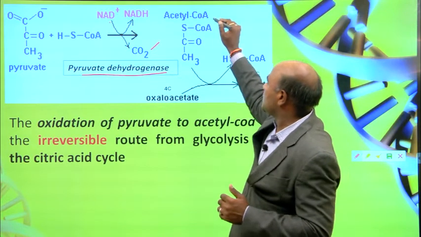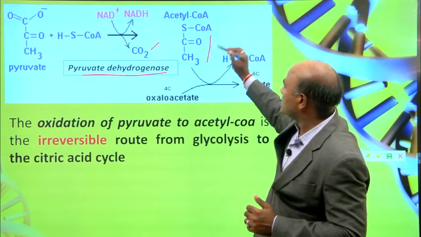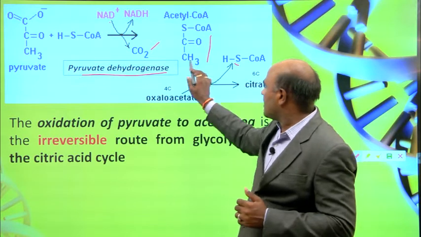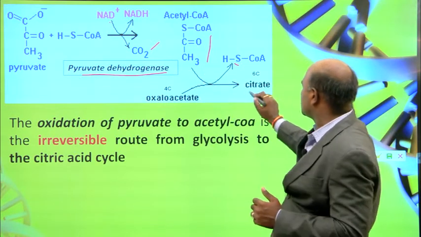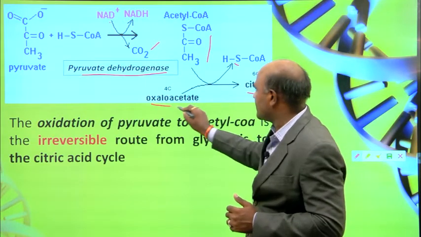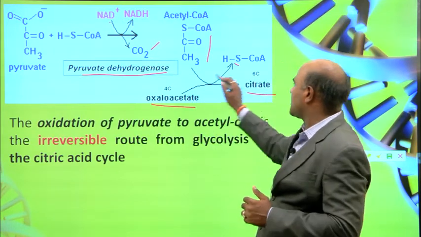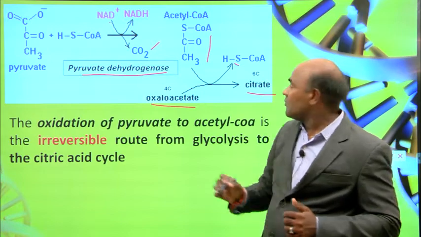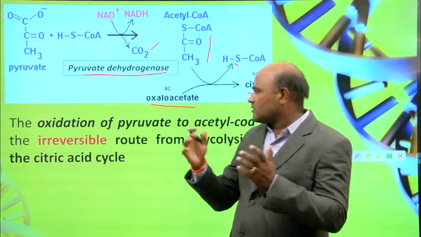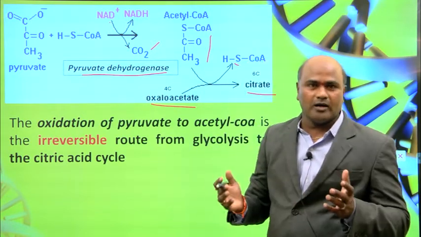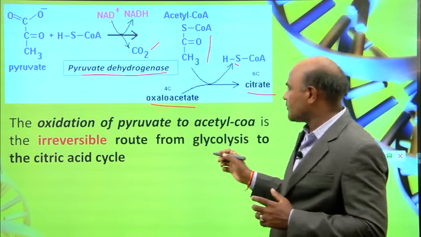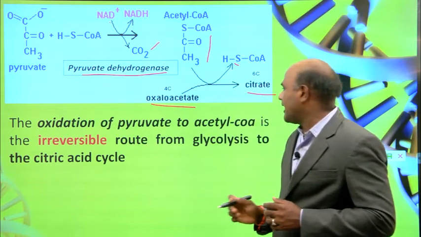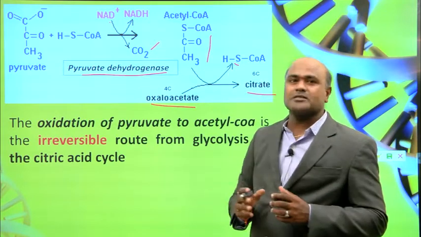This acetyl CoA then converts into citrate, combining with oxaloacetate, which is another pathway, oxaloacetate converted into citrate. So this is how pyruvate is oxidized and produces acetyl CoA, the irreversible route from glycolysis to the citric acid cycle.